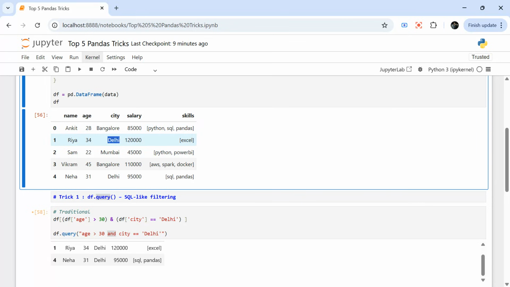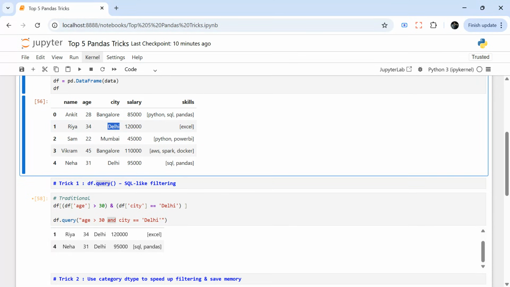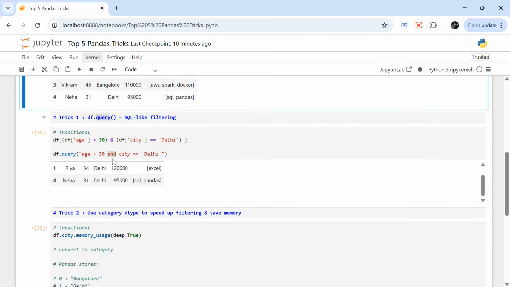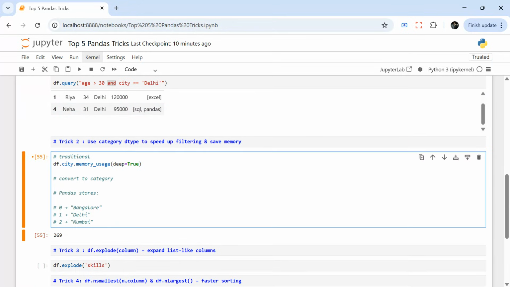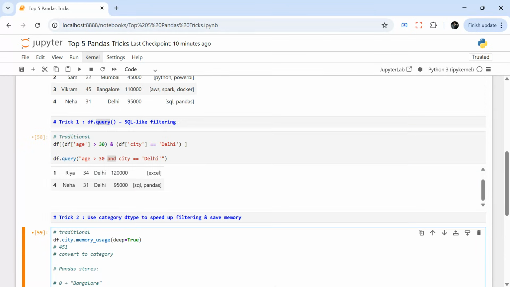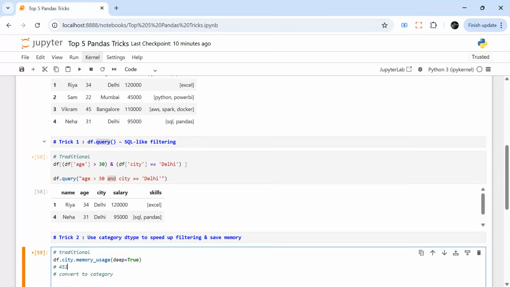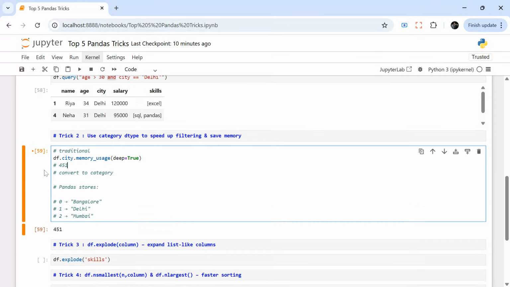Delhi may be repeating 50,000 times, Mumbai may be repeating 10,000 times. So we are just storing the same data again and again. We are storing Bangalore 100k times, Delhi 50k times, right? What we can do is change the data type of city to category. So let's see the current memory usage of the city column, right? This is 451, so let me write it down, 451. This is a small data set, so you might not see much difference. When you have bigger data sets, you will really see the difference.